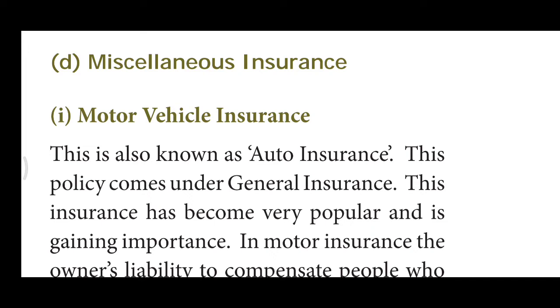Today let's have a look at the miscellaneous insurance. Under the miscellaneous insurance we have the first one, which is motor vehicle insurance. This insurance is basically taken for the motor vehicle if any uncertainty happens while driving the motor vehicle or as a consequence of driving the motor vehicle. It is also known as auto insurance, and it comes under the general category of insurance.